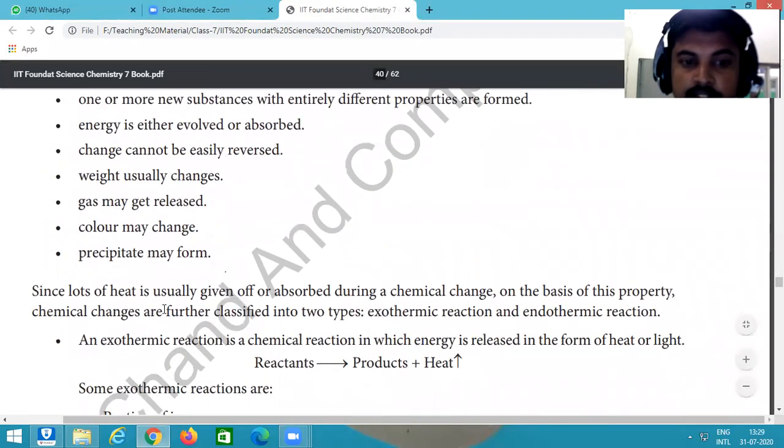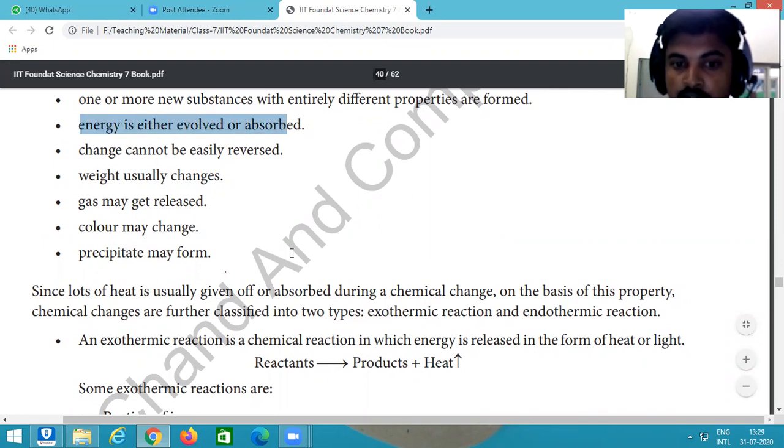We already discussed that in a chemical change, energy is either evolved or absorbed.